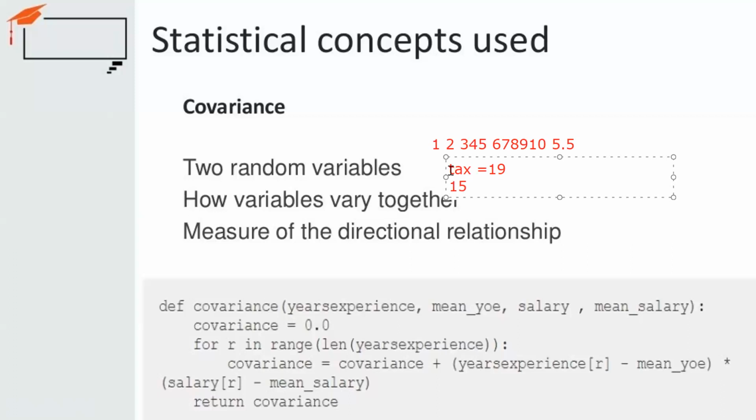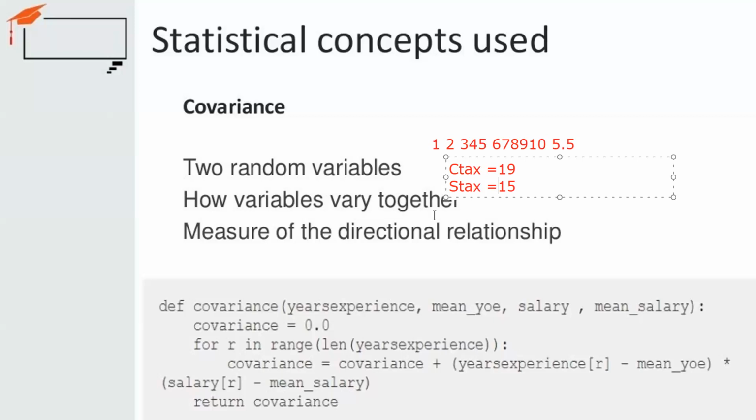So you have two columns: one is your national tax, the country level tax, and one is the state tax. How do these two columns depend on each other? How do the values of these two columns vary with each other? This is what covariance decides.